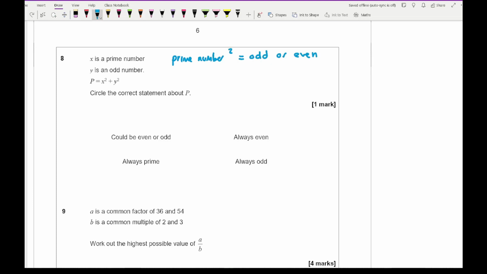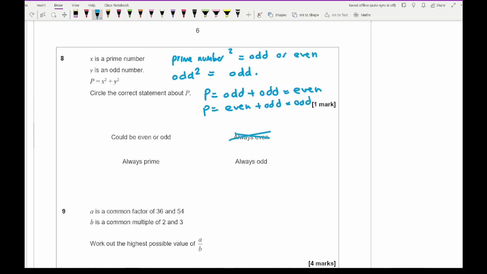But any other prime number, which is odd, an odd number times an odd number is always going to give you an odd answer. Then if I look at an odd number squared, well, as I've mentioned, odd number squared is always going to be odd. So then p is either going to be an odd plus an odd, which is an even number, or p could equal an even number plus an odd, which equals odd.